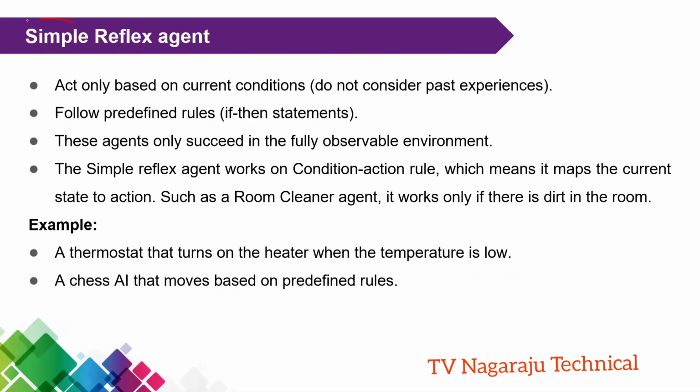The first one is the simple reflex agent. The name itself specifies it. It depends only on the current conditions. That means it observes the environment and acts just based on the environmental condition. It has some predefined rules: if that happens, do the action; if it does not happen, simply ignore. That means it does not consider any past experiences, and these agents only succeed if they can fully observe the environment.